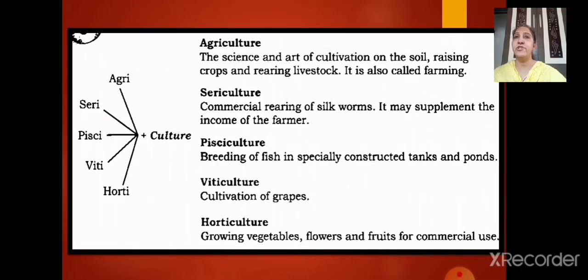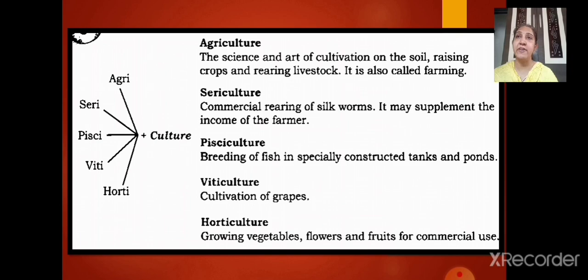Now let's move to the next topic here. In your textbook, it has been given to make you understand different types of culture. Just go through it in short here. We'll be learning all this in detail in the next slide. Here agri, seri, pisci, viti, horti plus culture have been given, right? So let's understand the meaning of each. Agri plus culture means agriculture. Seri plus culture is sericulture. Pisci plus culture is pisciculture. Viti plus culture is viticulture. Horti plus culture is horticulture.